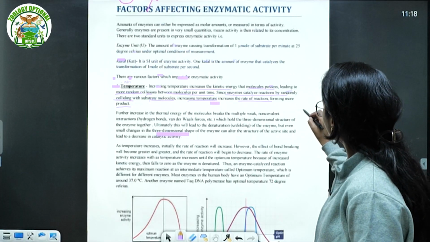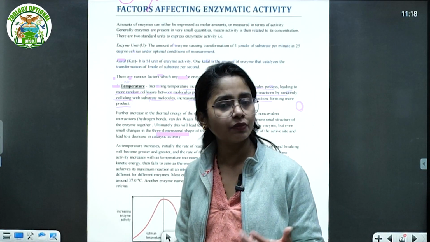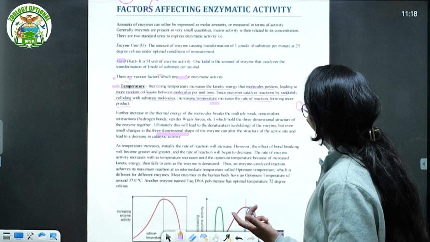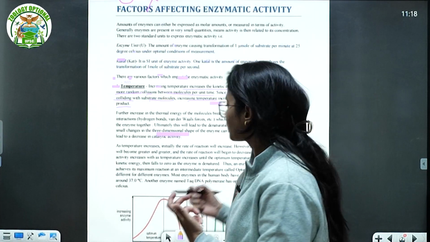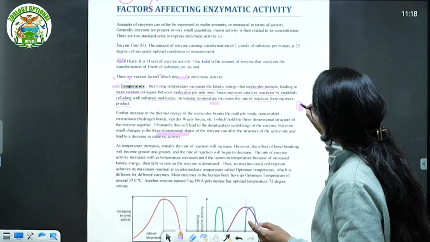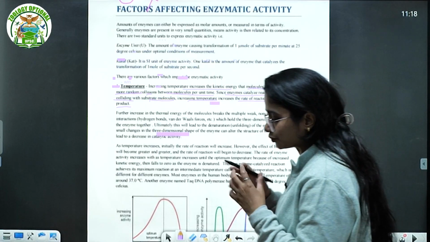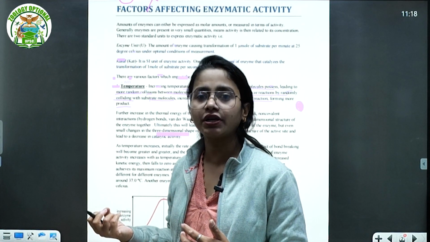Suppose that this is your substrate. This is a substrate. Of course, it is some kind of a stable compound. As we increase the temperature, the molecular bonding of this substrate is going to release a little bit, right? So the temperature is impacting in two ways. The first is the bonding of that enzyme or the substrate opens a little bit, so that the substrate is ready to convert into that product.